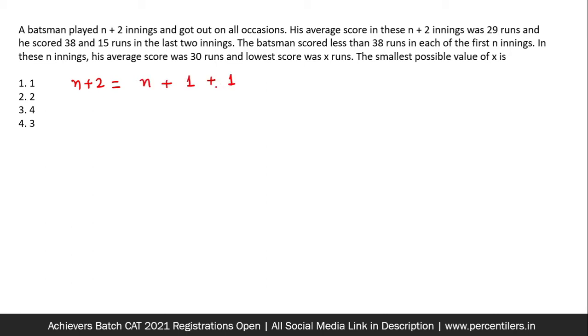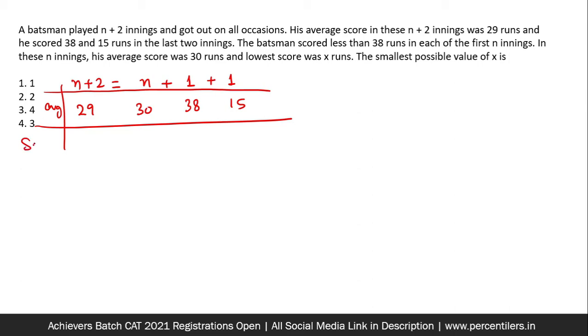I'll be writing the averages here. So the average of n plus 2 innings is 29 runs. The average of n innings has been given as 30 runs. This is 38 and this is 15. Okay, let's find the sum. So 29n plus 58 equals 30n plus 53. You find from here n as 5.